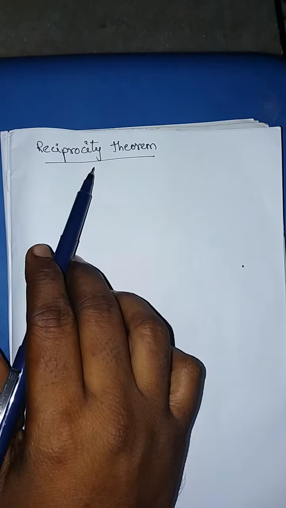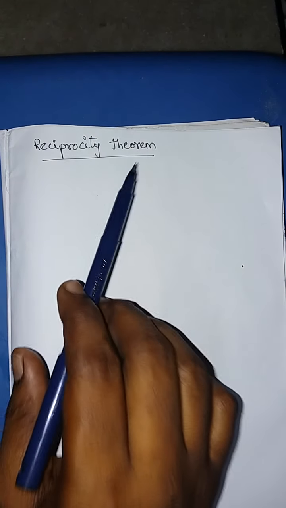Yes, how? In the sense, this theorem is valid when the network contains a single source. Whereas in the case of the superposition theorem, we can apply it when the network contains two or more sources. But here it can be applicable only for a single source. Therefore, this theorem is also called the classroom theorem.